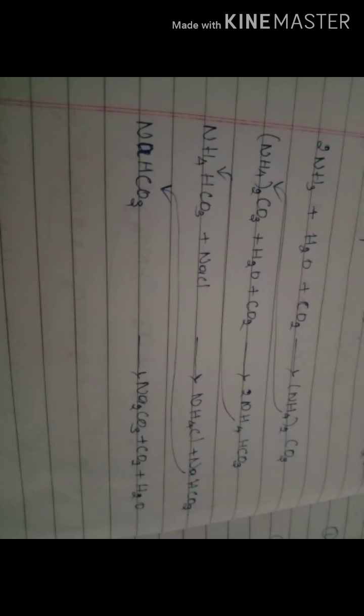The second reaction, ammonium carbonate reacts with water and carbon dioxide to give ammonium bicarbonate. Then the third step, ammonium bicarbonate reacts with sodium chloride to give ammonium chloride and sodium bicarbonate. Another equation: sodium bicarbonate on heating gives sodium carbonate, carbon dioxide and water molecules, the main product being sodium carbonate.